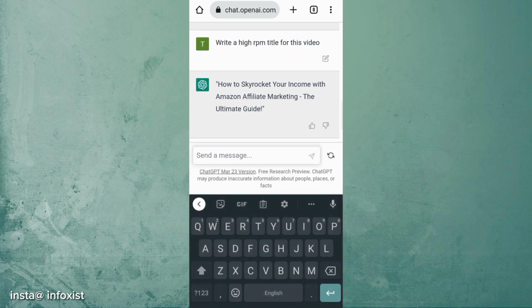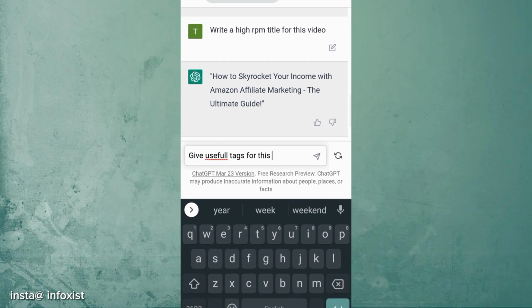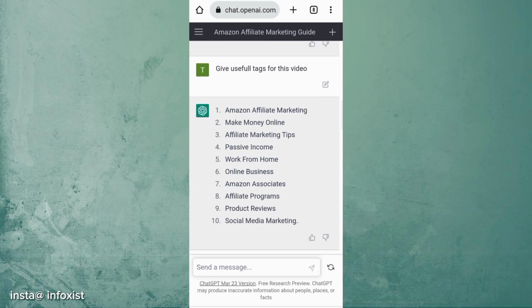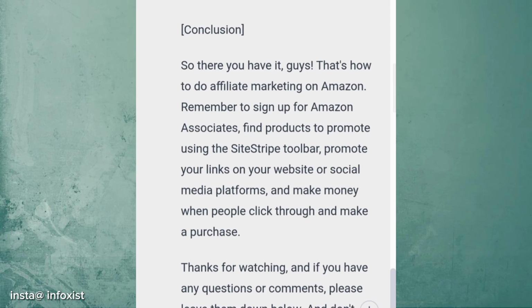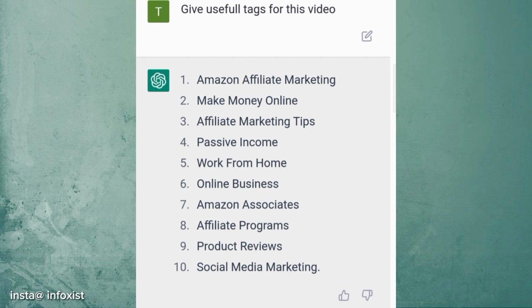And you can also go for SEO, then type and tap on forward. So here you can see the most useful and high RPM keywords that ChatGPT has also written for us. Now you have a complete video script, and here is the title, and here are the keywords.